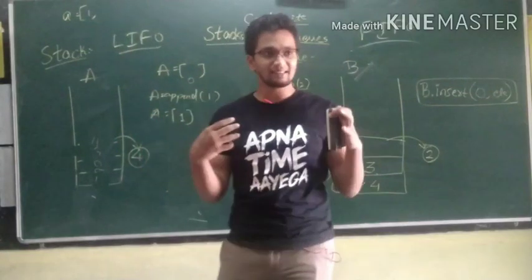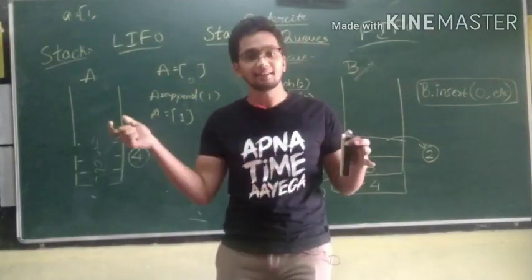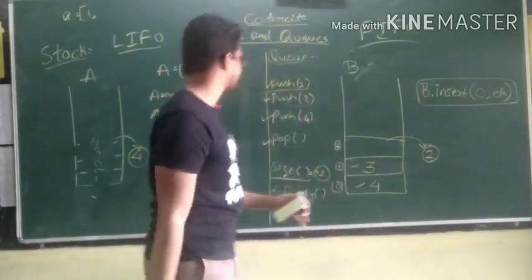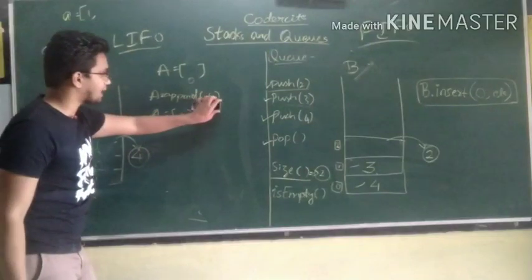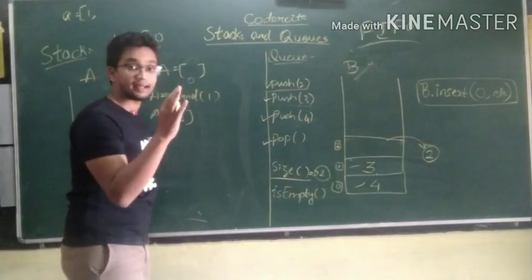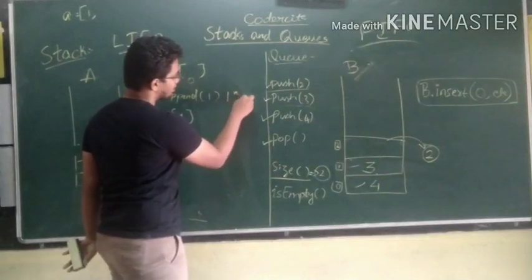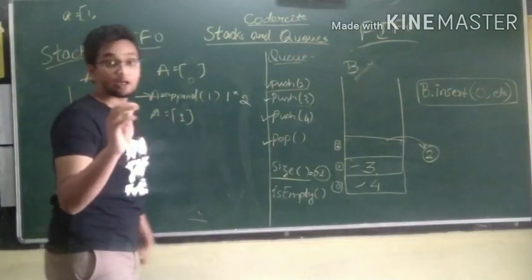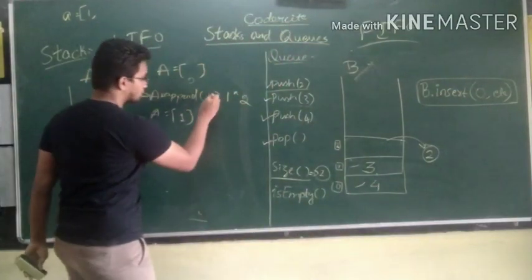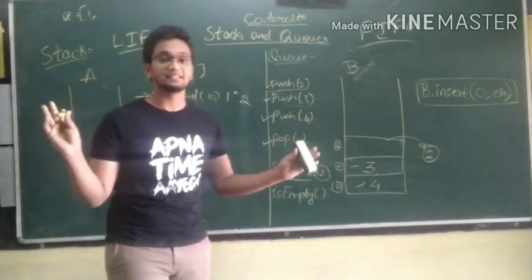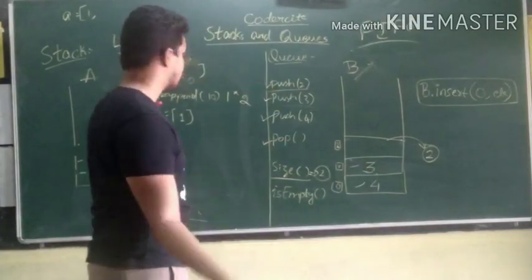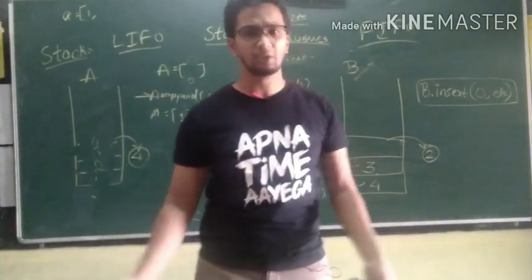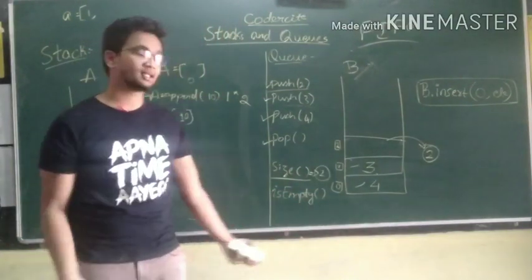So it is like multiplying the length of the list by 2 if the size gets overloaded. If we just append 1, it creates a memory block of size 1 times 2. This 1 is not the element, this is the number of times the append operation is happening. I can even push 10 and still the memory size will be 2. I mean 2 blocks will be assigned, and this will be 10 and the next memory block will be a junk value. We don't know what the value of that will be, but it will still be reserved.